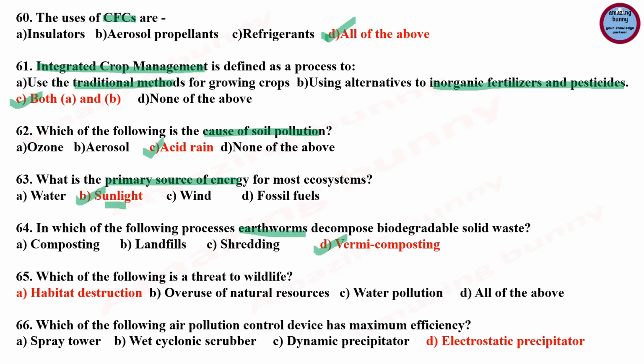And the answer is vermicomposting. 65. Which of the following is a threat to wildlife? Options are habitat destruction, overuse of natural resources, water pollution, and all of the above.